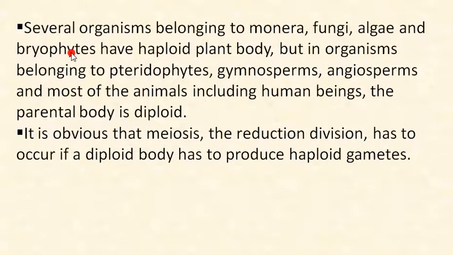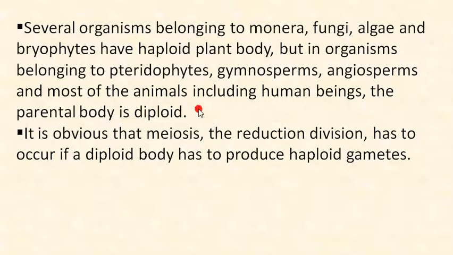Now several organisms belonging to Monera, fungi, algae and bryophytes have a haploid plant body. Keep this in mind. But in organisms belonging to pteridophytes, gymnosperms and angiosperms, and most of the animals including humans, the parent body is diploid.